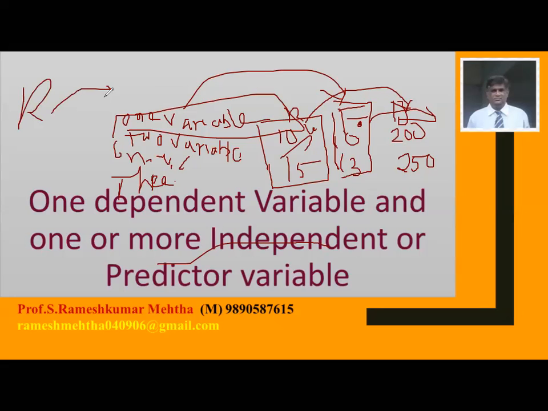Rainfall will predict the output per acre. So this is the predictor variable. The output per acre of land is the dependent variable, because dependent variable means that this variable's outcome is dependent upon the other variable.